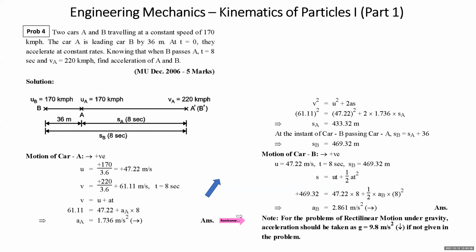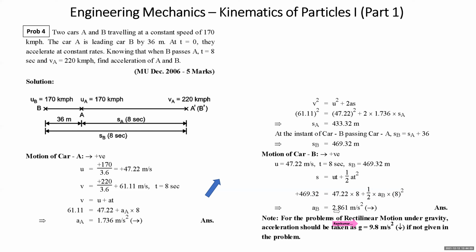All right, this is a small correction. You can mark it. I'll just point it out again: what I've written, acceleration should be taken 9.8, is not 9.8. We should take it as 9.81. This is a small correction in the problem. And obviously, acceleration due to gravity is downward. Sometimes in the problem they give it as 9.8, sometimes they give it as 10 also.